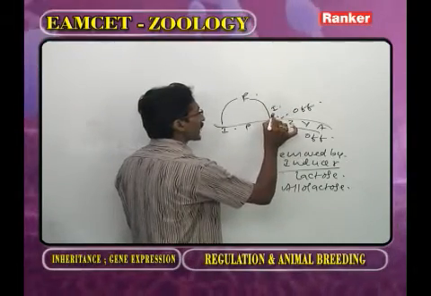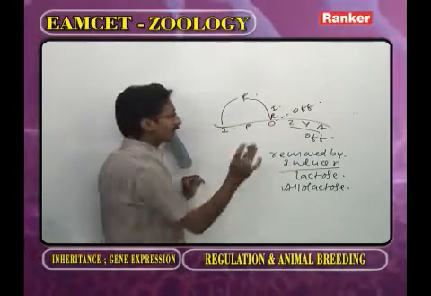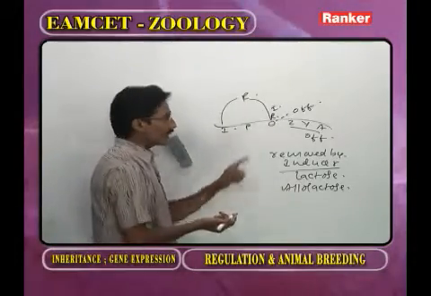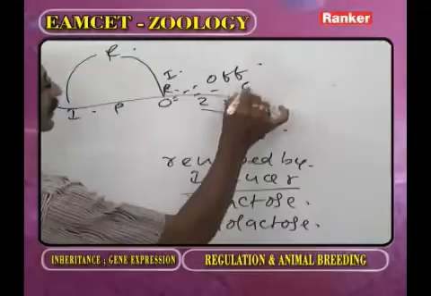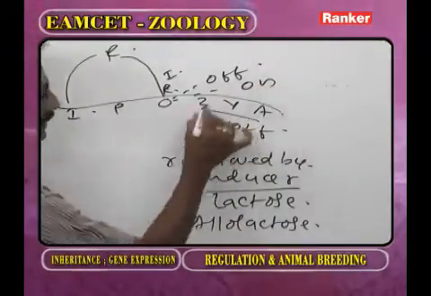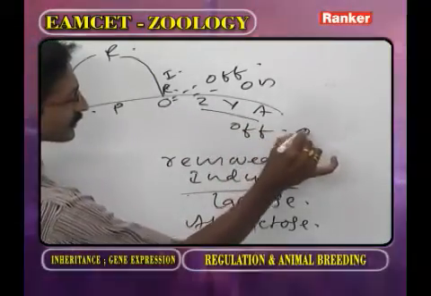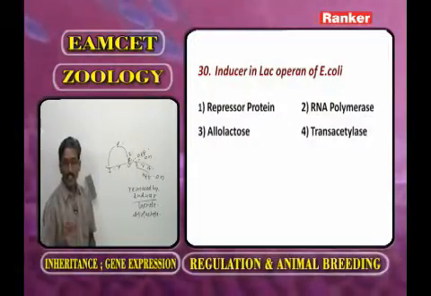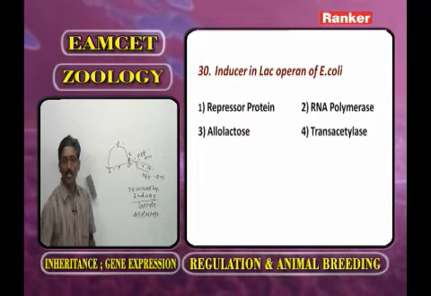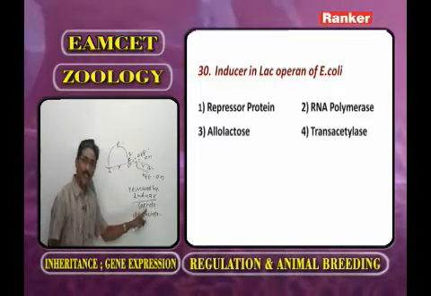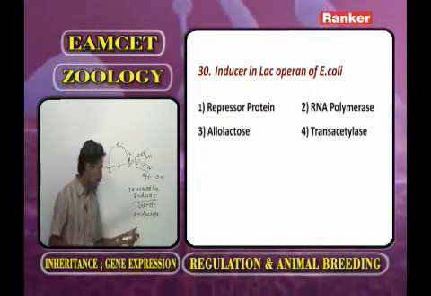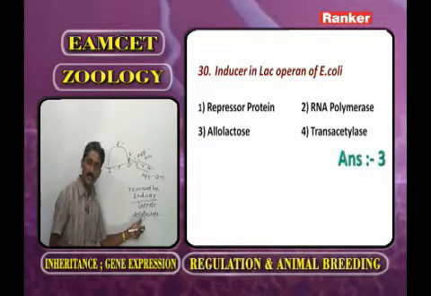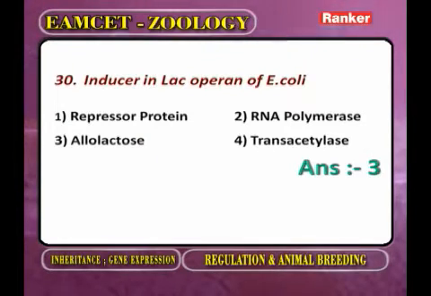Whenever the inducer attaches to the repressor, the repressor is removed. Automatically the operator is on. Automatically these ZYA genes are on. Now you observe the question: inducer in the lac operon of E. coli. The answer is lactose. If there is no lactose, allolactose works. It is an isomer of lactose. So the answer is